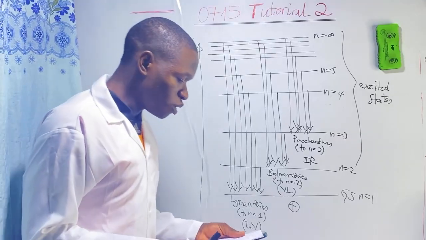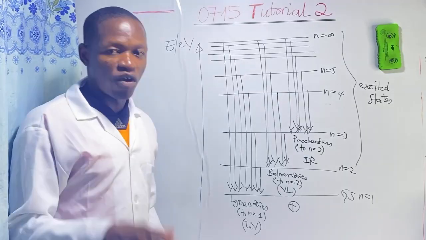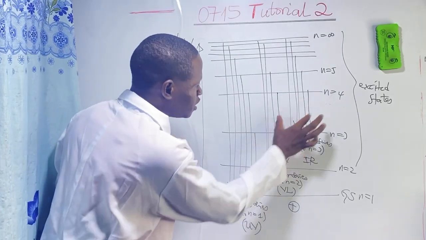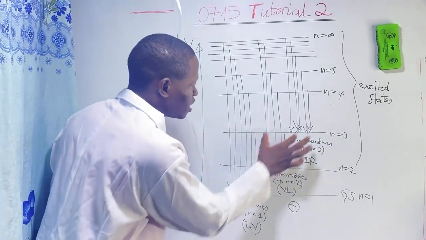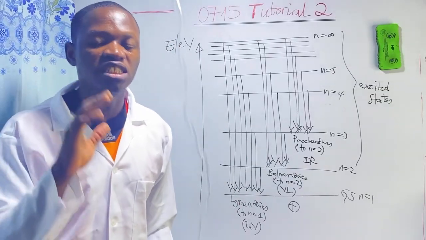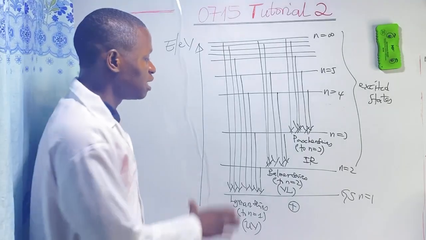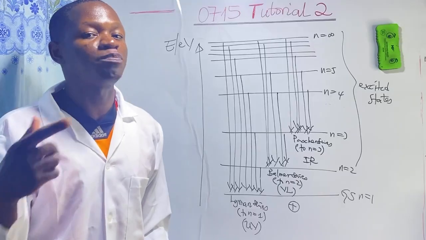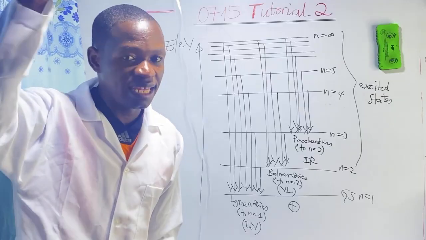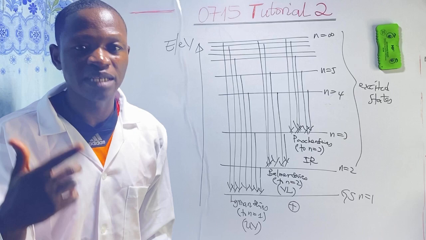The first question that will be asked here is, what does each series of lines represent? Whenever this question comes up in the exam, the answer is that the series represent electronic transitions from higher energy levels to lower energy levels. The series of lines in the hydrogen emission spectrum represent electronic transitions from a higher energy level to a lower energy level.